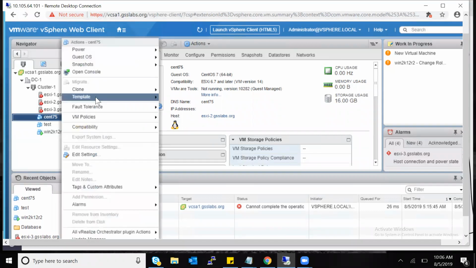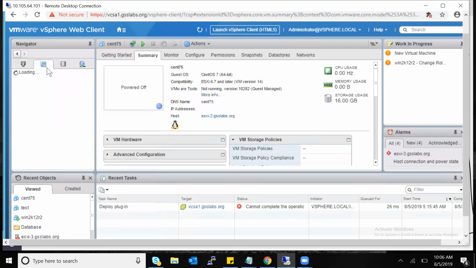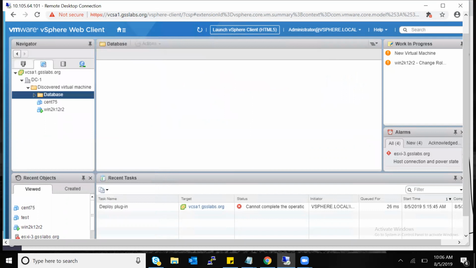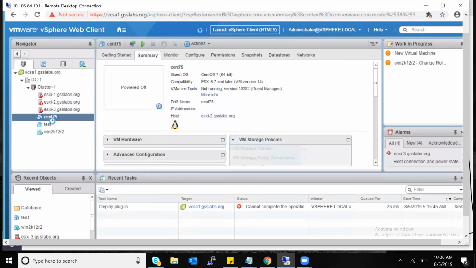So I'll just right click. If I go to template, I can create and convert to template. What will happen is CentOS will be running. We won't disturb that VM. We'll just create a template, and then you can name it like a CentOS template. Now here, I install CentOS, I install all the apps and everything.